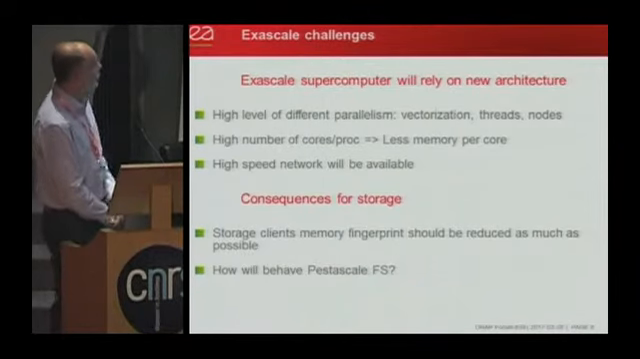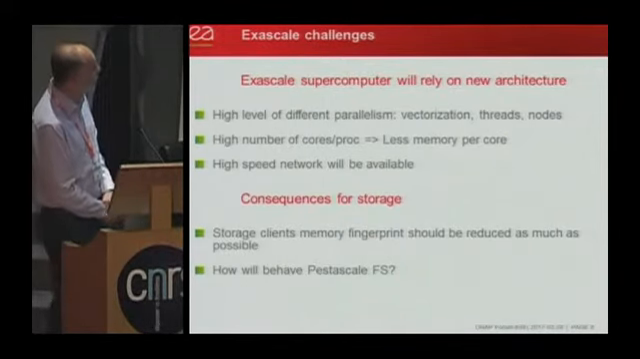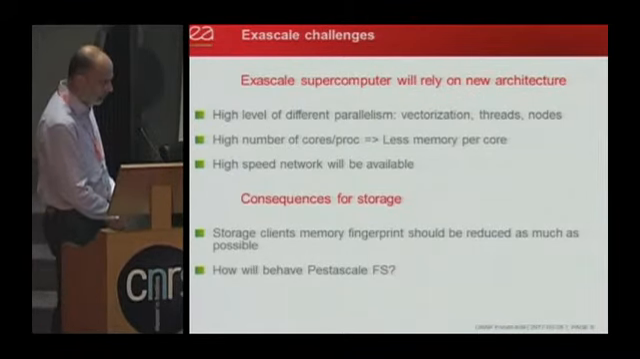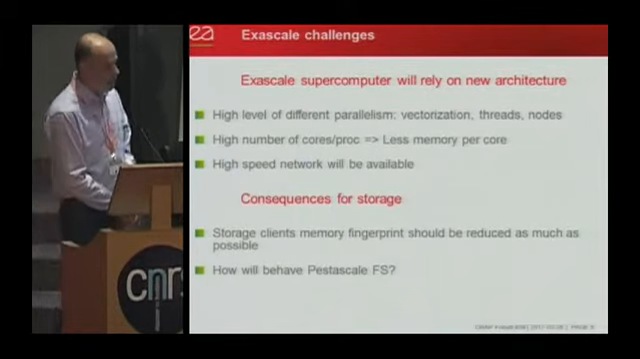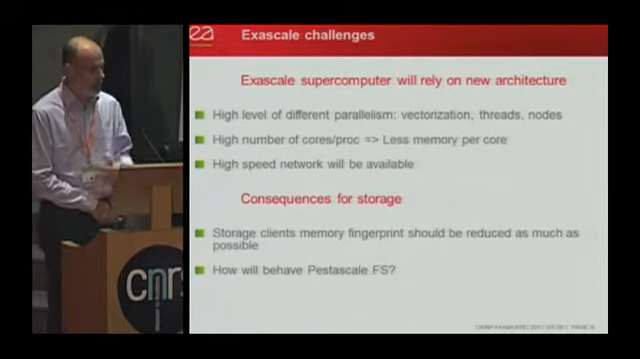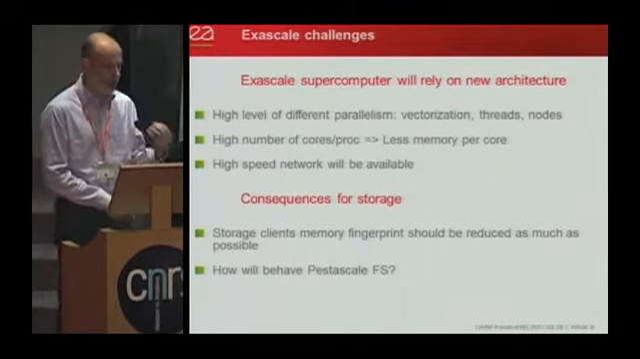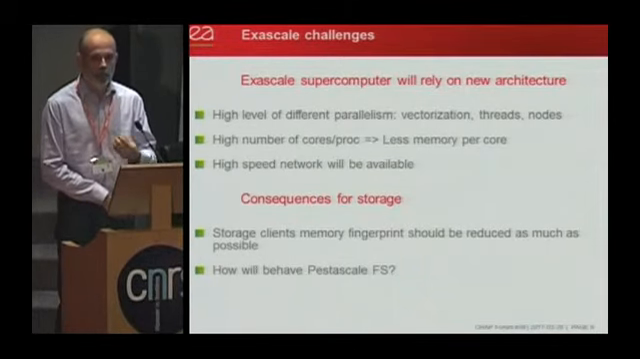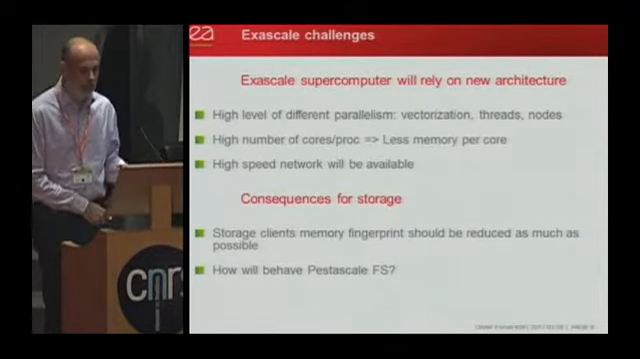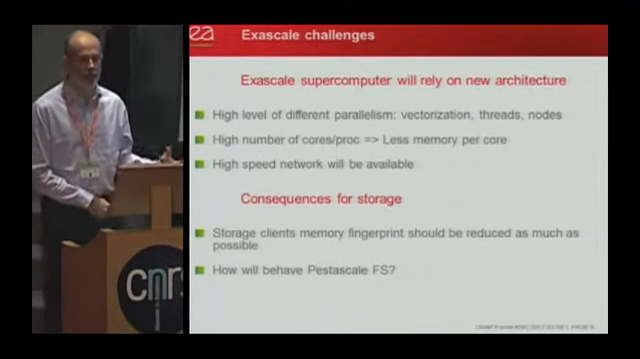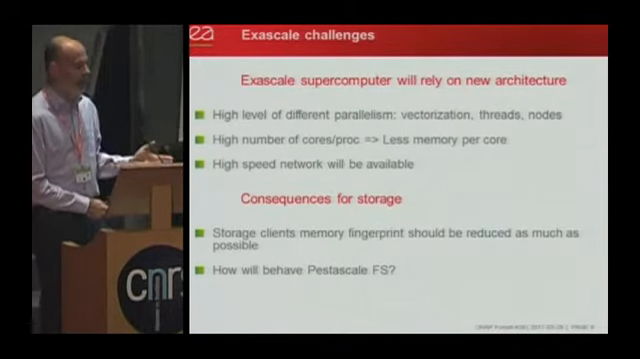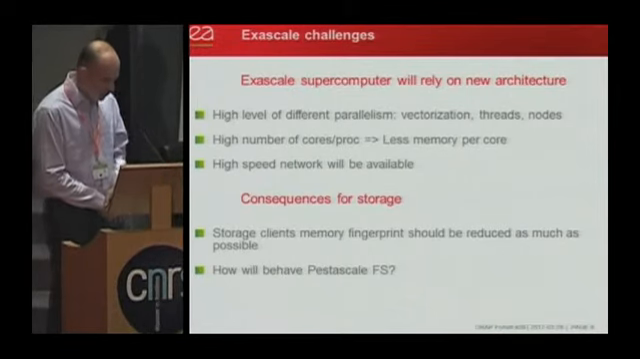So we have vectorization, which is coming back. We have many threads, and also hundreds of thousands or millions of nodes. Another characteristic is a high number of cores per processor, which has the consequence that the ratio of memory usable per thread or per core will be much less than we have today. That does not mean that we will have little memory on this node. We will have a large amount of memory on this node, but the number of cores or threads will be so high that at the end, the ratio of memory per core will be very small.